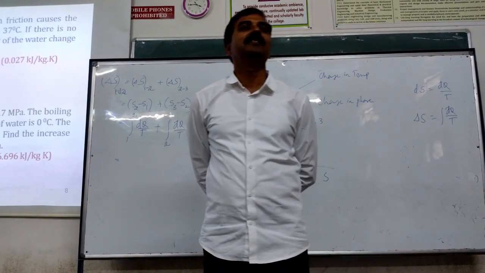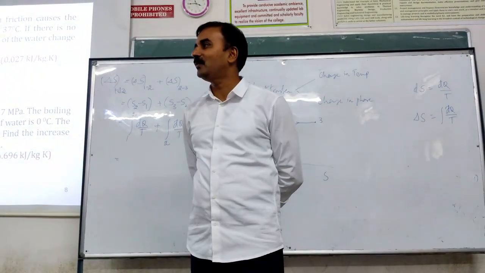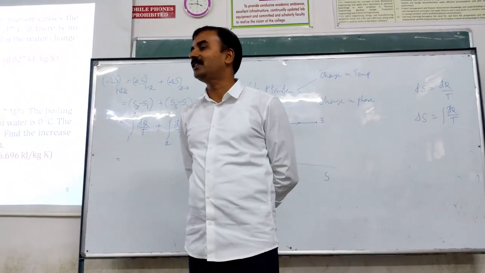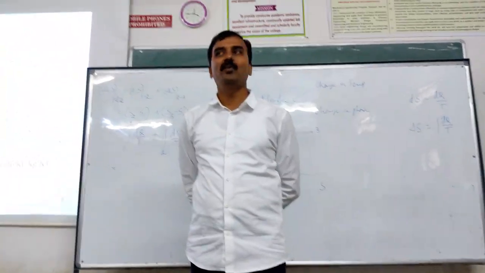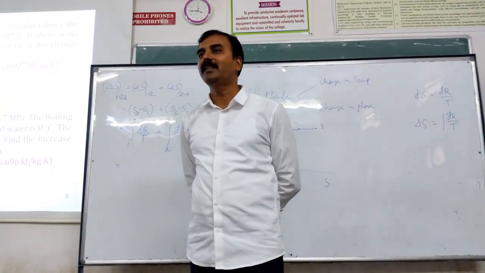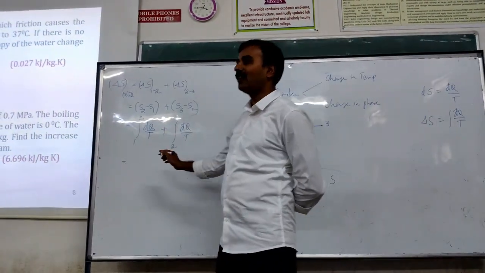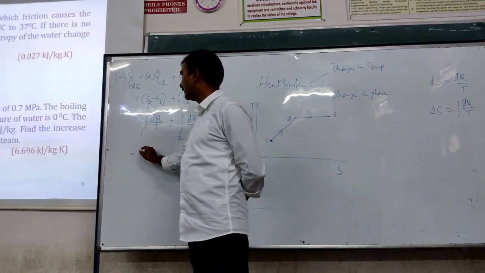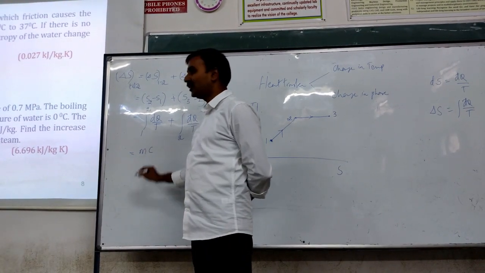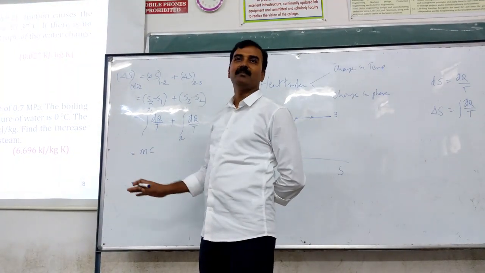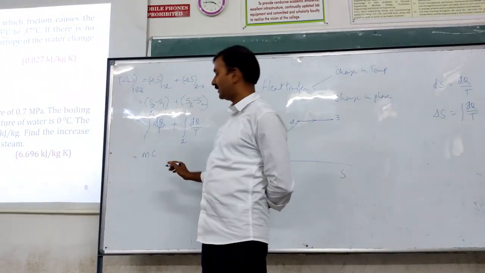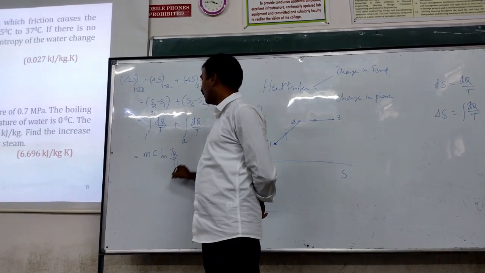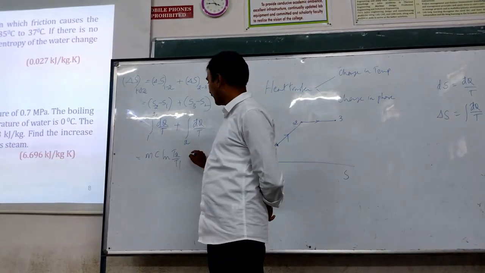For water, Cp and Cv are no different, right? Cp is equal to Cv is equal to C. So both are the same, right? So therefore, what is the equation now? There is no Cp, there is no Cv. Being water, you just simply write C log of T2 by T1. This is the first term.